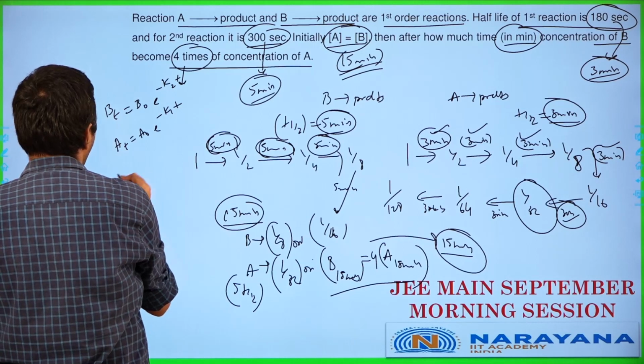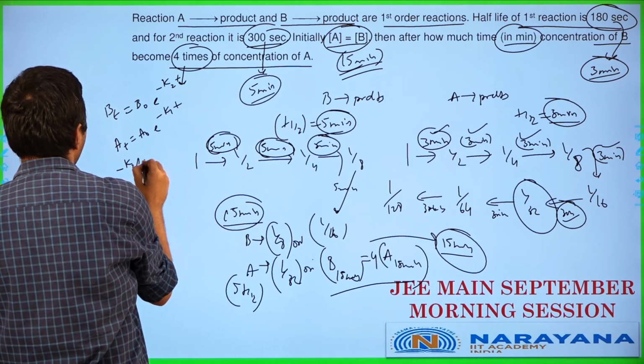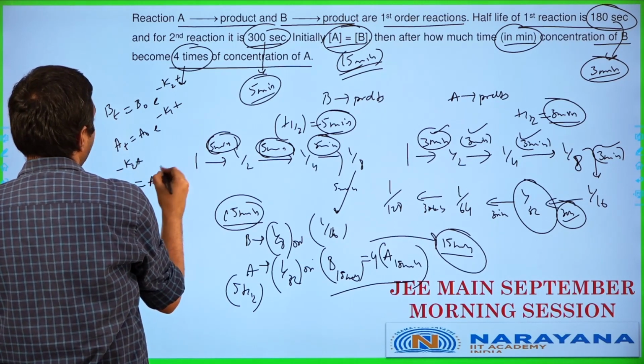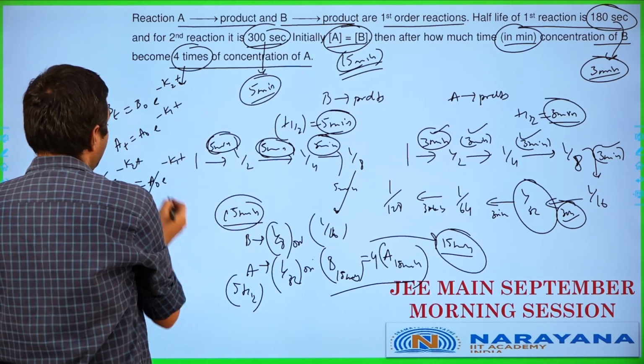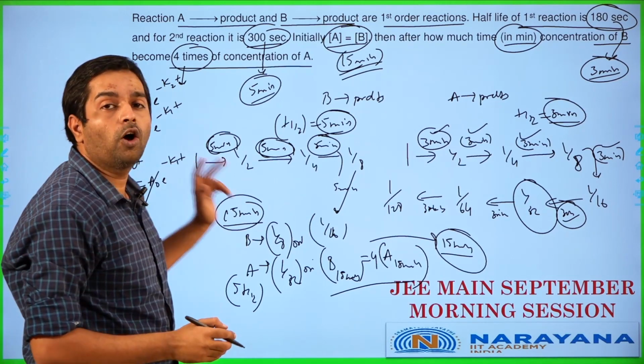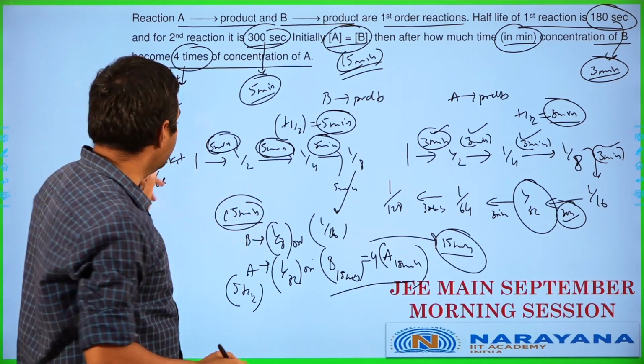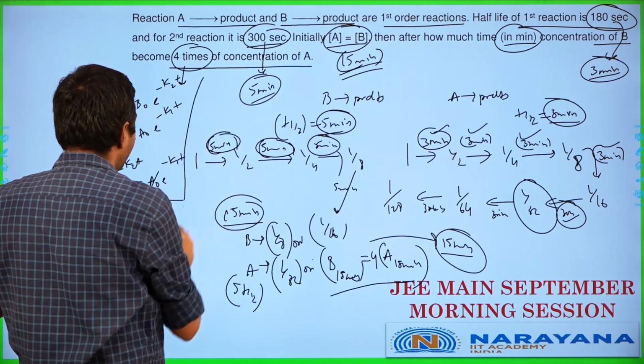So we'll end up having B naught e to the power of minus K2 into T is equal to A naught e to the power of minus K1 into T. They're giving you A naught equal to B naught, cancel them off. You'll effectively have this. You'll have to take logarithm over there and then solve over here. So this is the logical method to proceed, mathematically speaking.